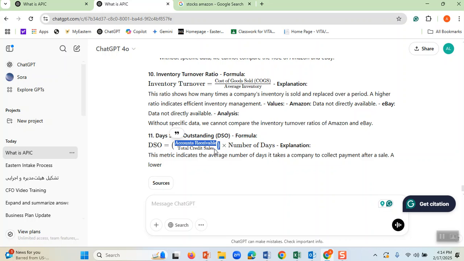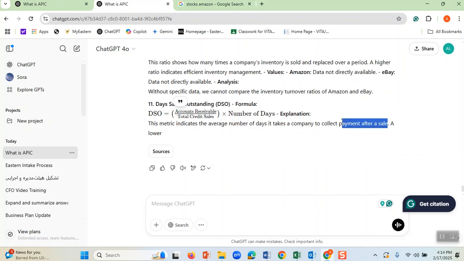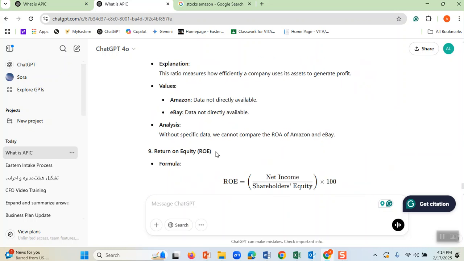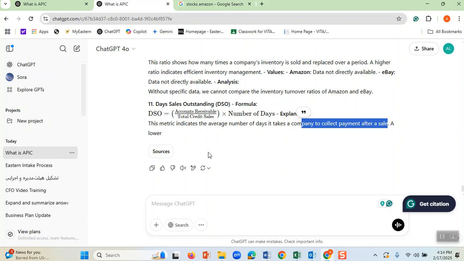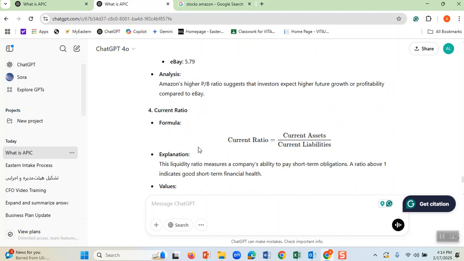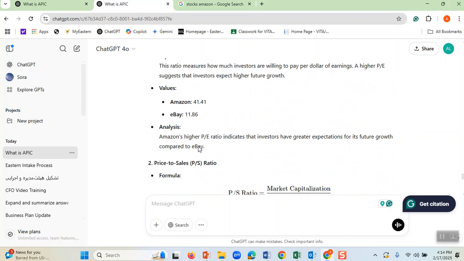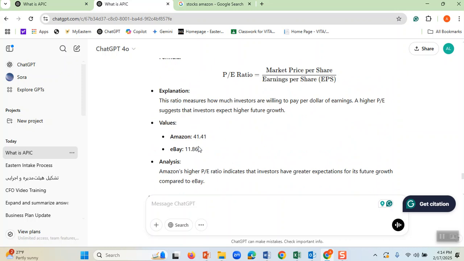Therefore, you want to make sure that the total credit sales, at the bottom, and accounts receivable are as low as possible. They indicate the time taken to receive payment after a sale. Do you see that? The lower, the better. I don't know why it didn't complete things, but I want you to get some sense of what these ratios are. The book is talking about them.